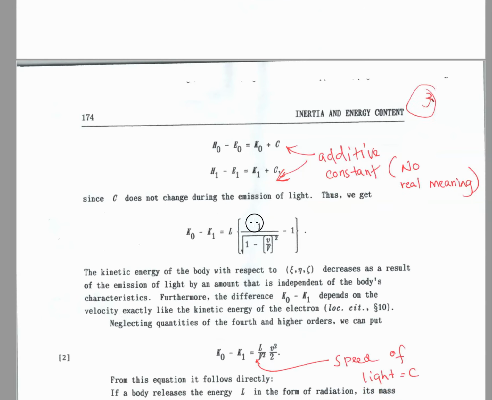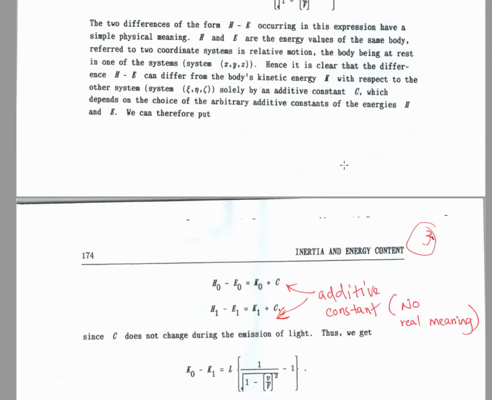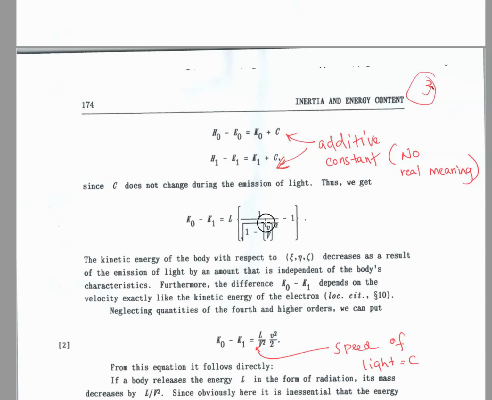Since C does not change during the emission of light, you just subtract one from the other: K0 minus K1, and the C cancels out. Now we get H0 minus E0 minus H1 minus E1. We derived that equation: H0 minus E0 minus H1 minus E1 equals L. This is this term here. Good, so that term comes in.